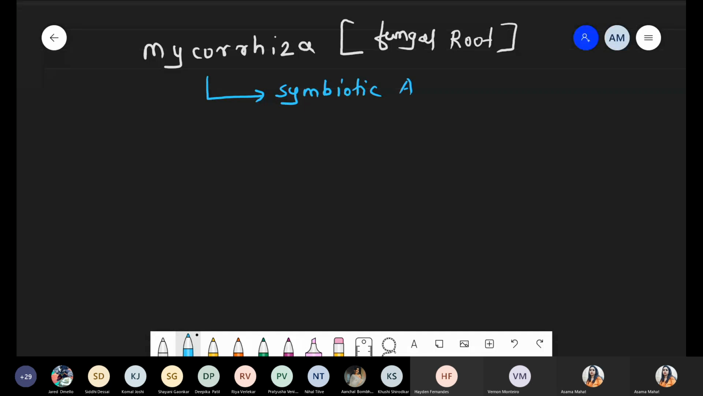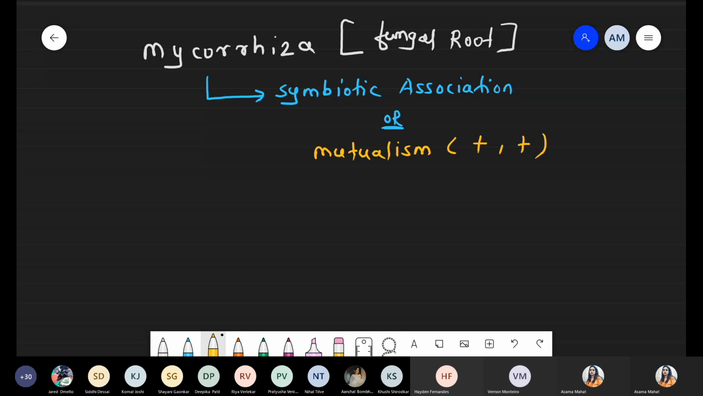And you know very well, whenever we are talking about symbiotic association, it means that we are talking about give and take relationship. And this give and take relationship in ecology language, these are called as mutualism. Mutualism means what? Both species, they get benefit. So it is represented by plus plus. Fungus also gets the benefit as well as the plant also gets the benefit. So that's why we can say such type of symbiotic association, specifically in ecological language, is called mutualism.